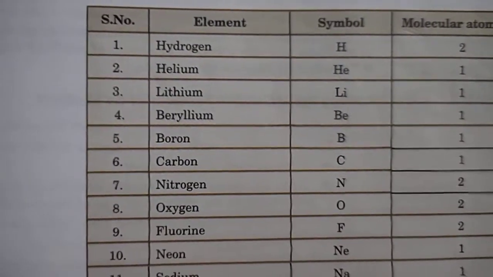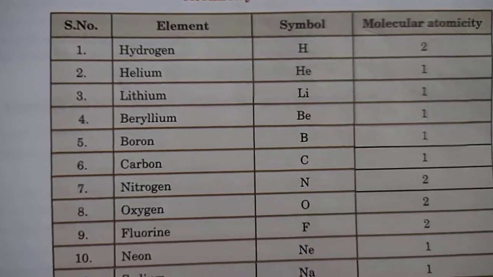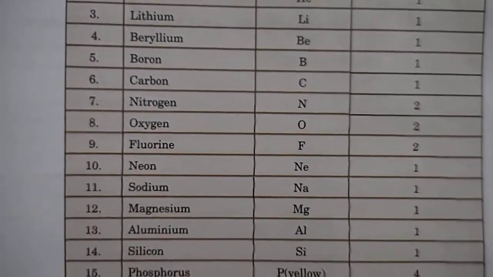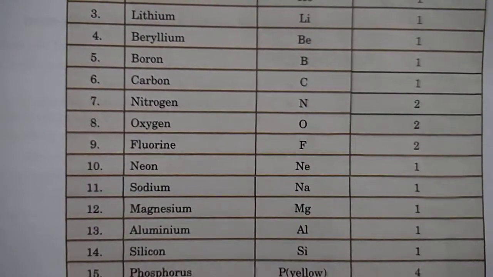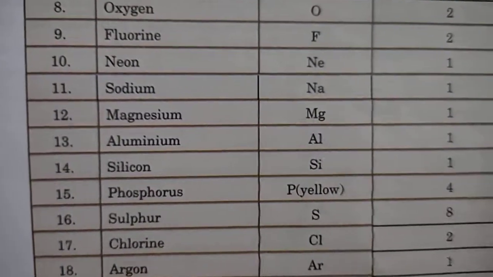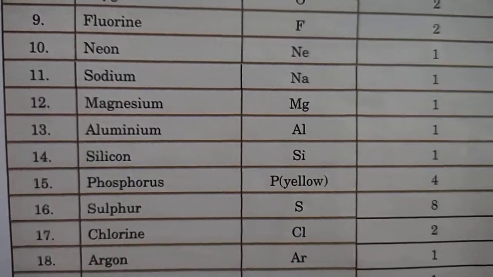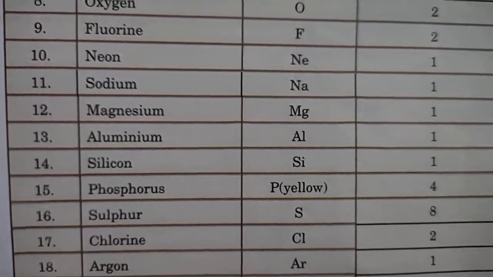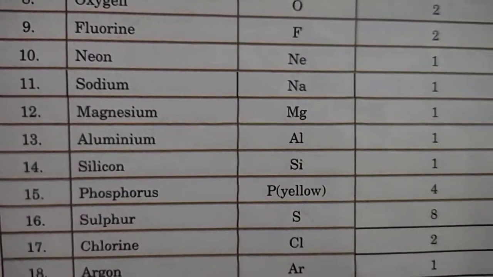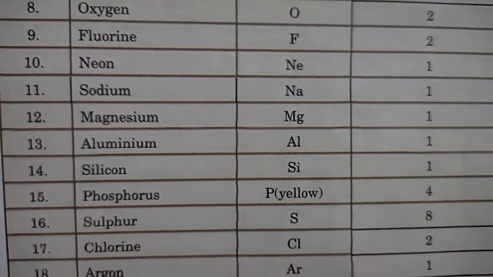Lithium, these are metals, so this also has 1. Like that you can see here. Oxygen 2, fluorine 2. Now two important atomicities you should remember from the exam point of view: the atomicity of sulfur and phosphorus. The atomicity of sulfur is 8 and the atomicity of phosphorus is 4.